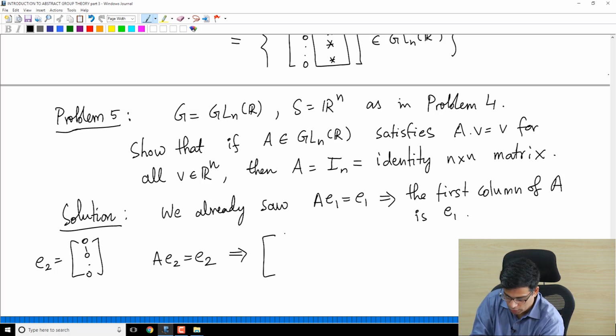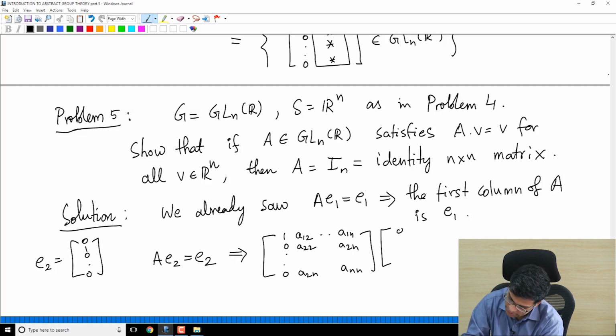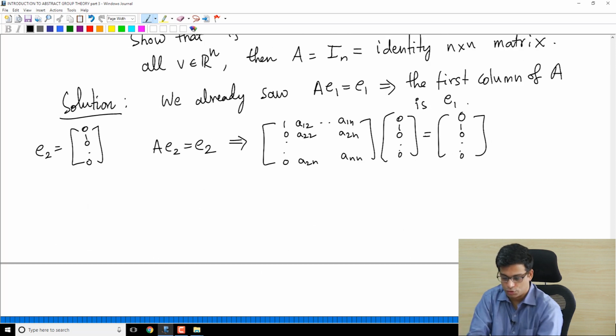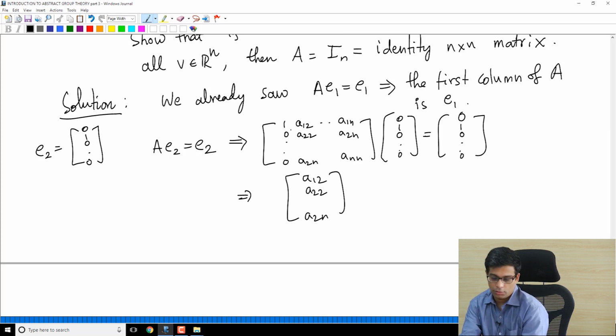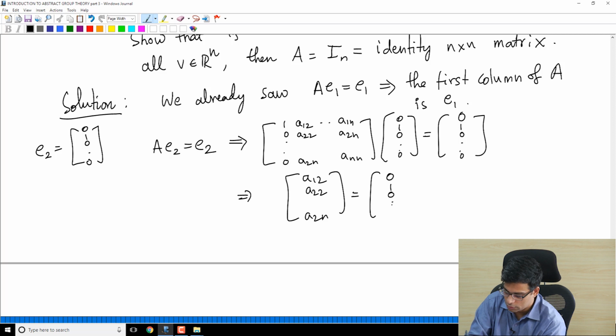This implies, so A is already, we know this, but the second column can be anything at this point. So it's A12, A22, up to A1n, A2n, Ann, multiplied by 0, 1, 0, 0, 0, must be 0, 1, 0, 0. And exactly the same calculation as before shows that this implies, what is this product? This picks out the second column of the matrix. Because when you multiply it out, the second column is picked out. This is 0, 1, 0, 0, 0.